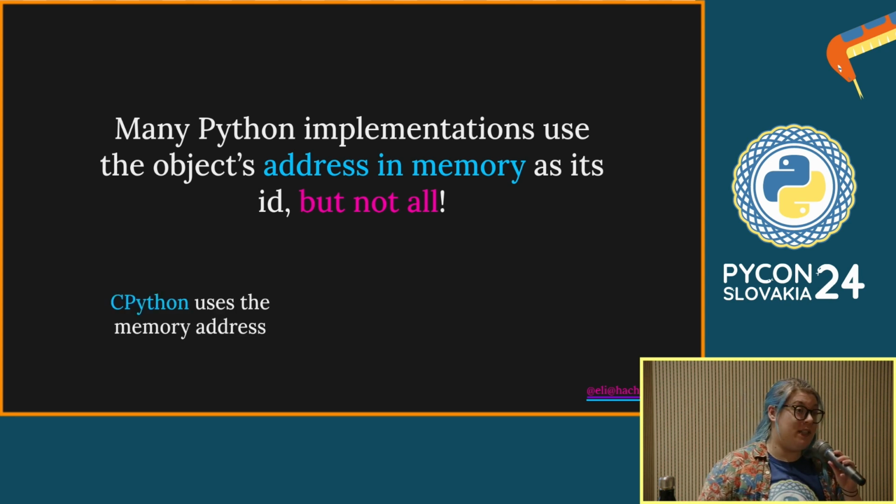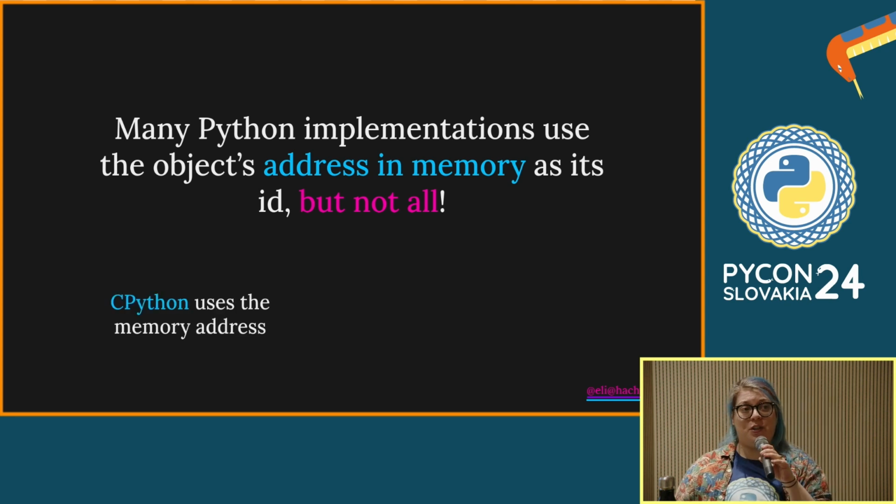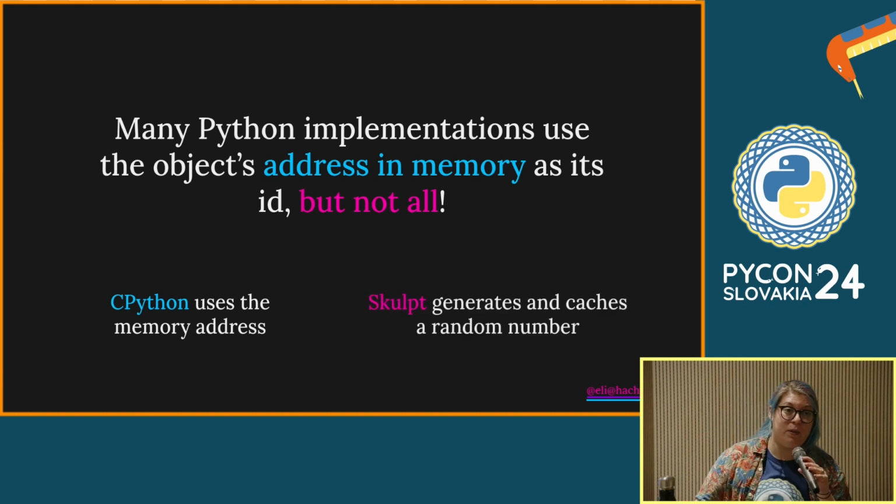However, this is what CPython does. Not every language can do this, because not every language is implemented in a way that gives it access to memory addresses. For example, Skulpt, a Python to JavaScript transpiler, can't do this because JavaScript, like the Java virtual machine, does not have access to memory addresses. So instead, when you call the ID function on an object, it generates a number. I think it might just count up sequentially, assigns it to that object, and then that object has that ID for the rest of its lifetime. But it's arbitrary. It's just used for the places where you would need to use ID.